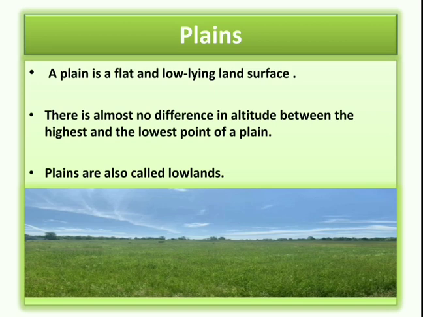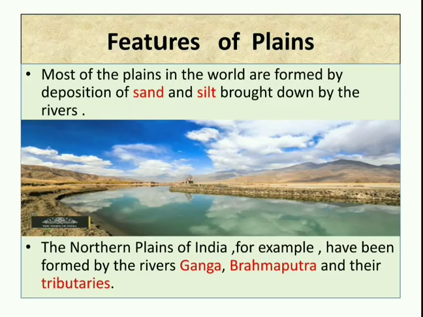Plains are also called lowlands because these are not uplifted or raised. These are flatlands, so they are also called lowlands.